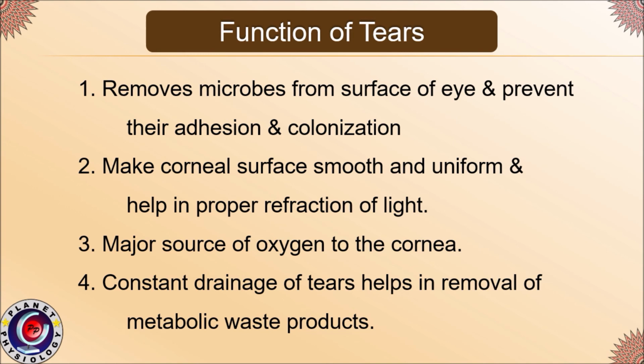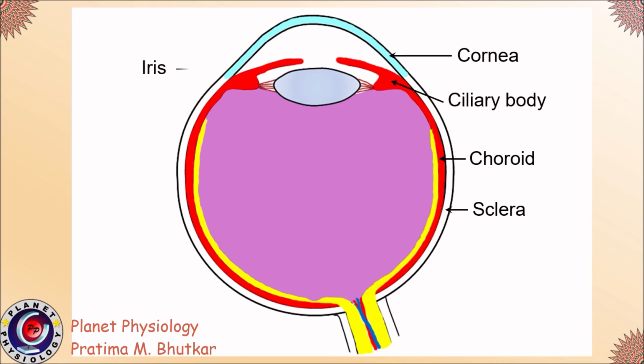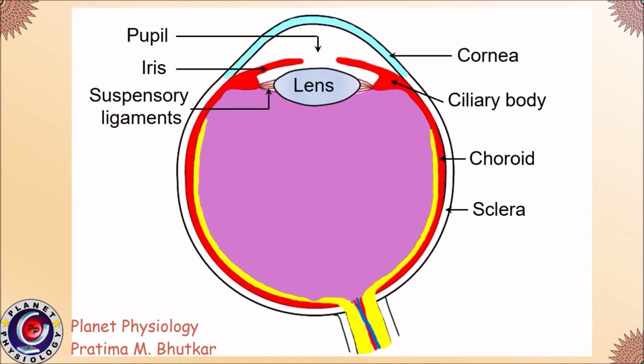Here we finished with the major parts of the eye. Quickly we'll revise the parts again. The outermost layer of the eyeball is the sclera. The anterior 1/7 portion of the sclera is the cornea. The middle layer is the choroid. The anterior surface of the choroid forms the ciliary body. The ciliary body extends medially to form the iris. The center of the iris is the pupil. Behind the pupil is the lens. The lens is kept in position with the help of the suspensory ligaments which attach the lens to the ciliary body.